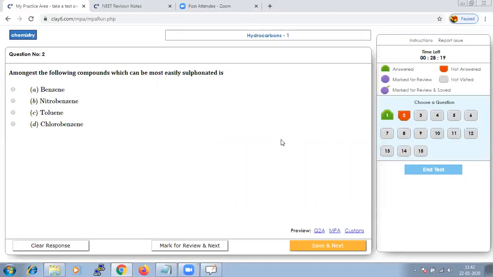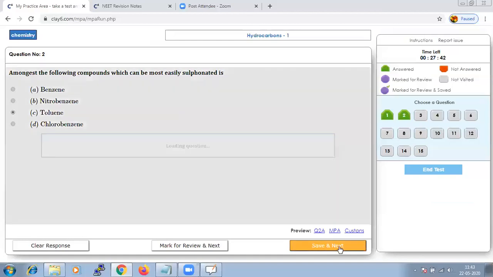And the others, that is nitrobenzene or chlorobenzene or normal benzene, we are having. In these two, you will have chlorine and nitrogen attached. That is, chlorine and NO2 have the tendency of showing a negative I effect, while the CH3 group has the tendency of showing a positive I effect. Thus, you can say that the CH3 group will increase the electron density in the benzene ring, and hence toluene can more easily be sulfonated. So our answer should be C. Let us save that and go to next.